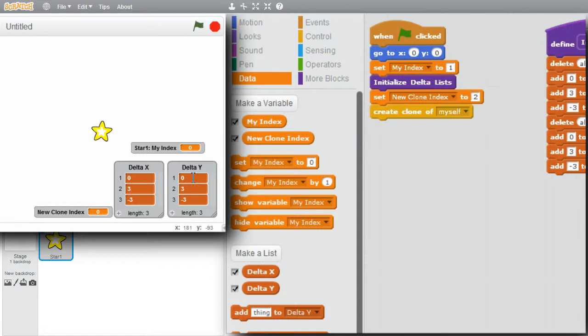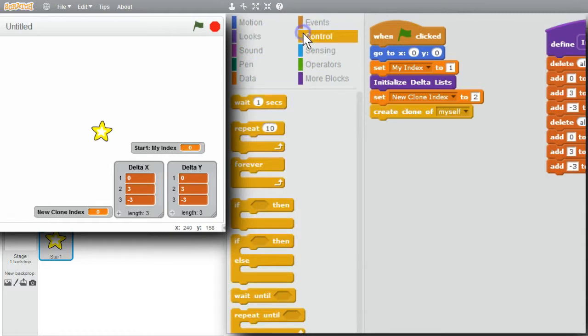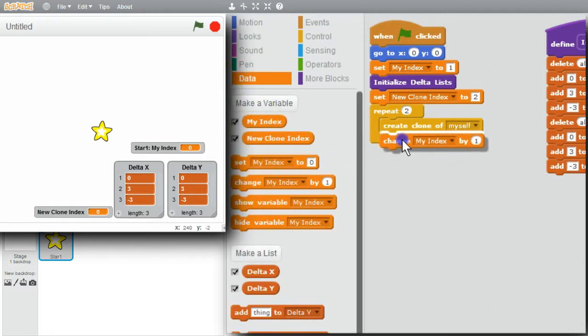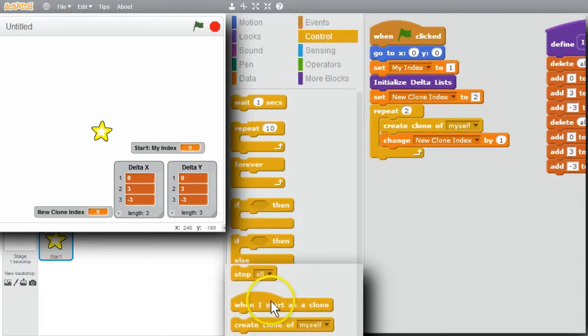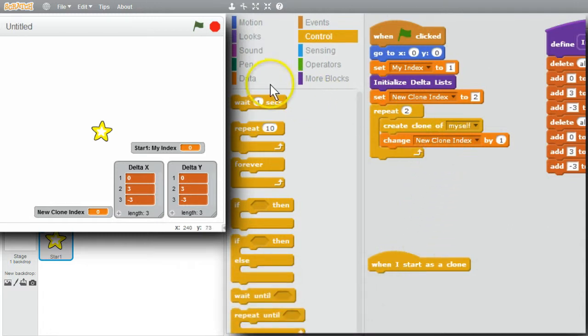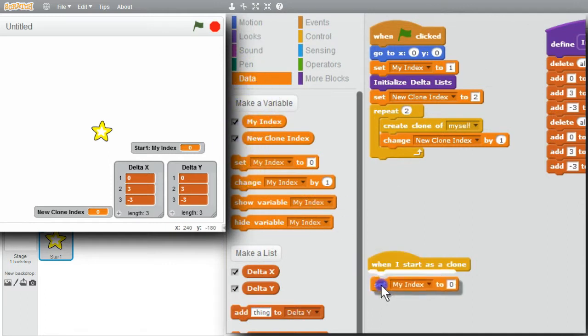I'll create 2 clones. I might in the future want to create a lot more, so I'll use a loop. Control, repeat 2 times. I'll need new clone index to be increased after each one, so each clone gets a unique number. Data, change new clone index by 1. Now I need to initialize the clones. Control, when I start as a clone, I want to set the clone's index to new clone index. Data, set my index to new clone index.